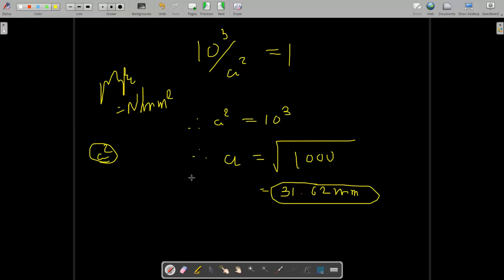So the side length is 31.62 mm. This is the answer of the question.